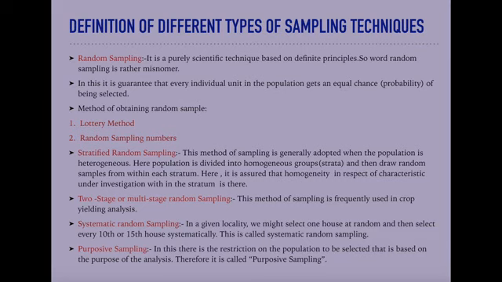In this case, the sample units are selected at random, and the drawback of purposive sampling that we will study later on, that is favoritism and the subjective element, is completely overcome.